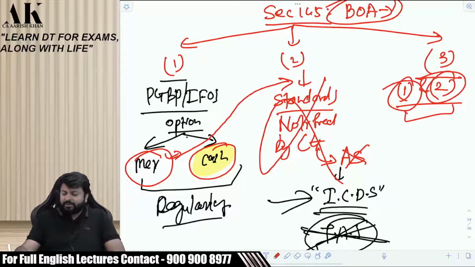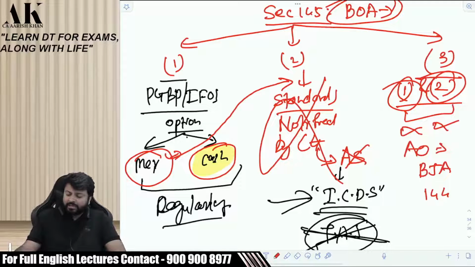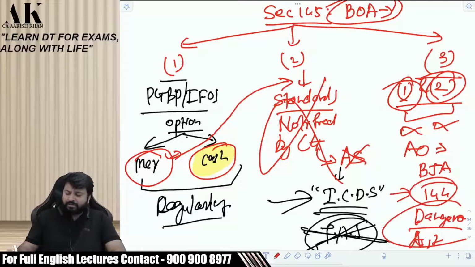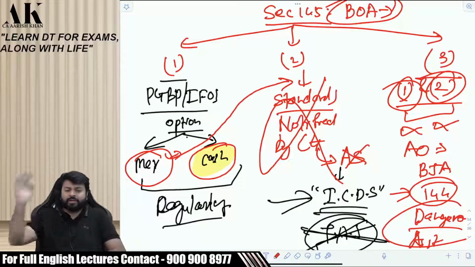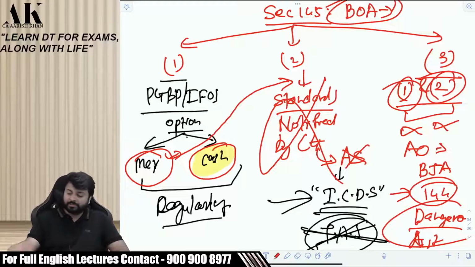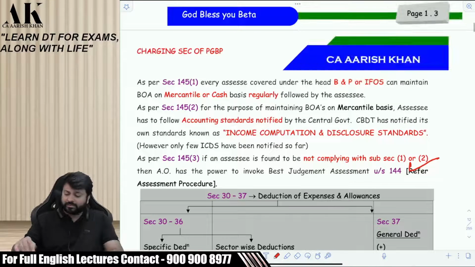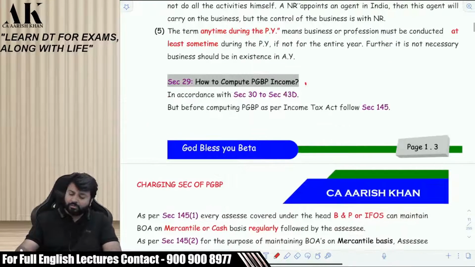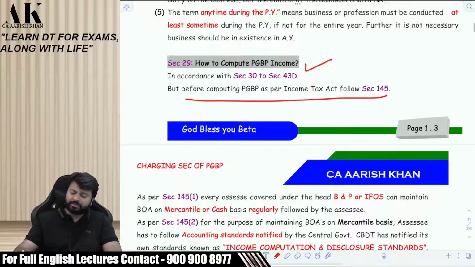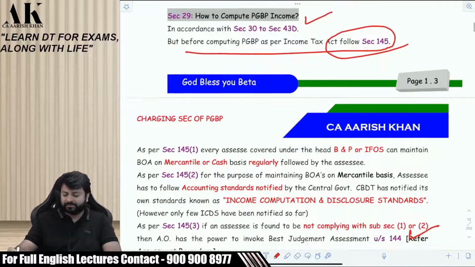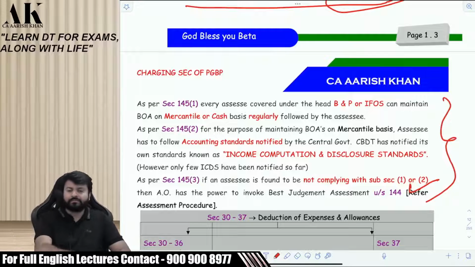In either of the case, if you violate subsection 1 or subsection 2, then the assessing officer will do a best judgment assessment of yours under section 144, which is very dangerous assessment. Very dangerous. For more information, you need to learn the chapter of assessment procedure later on. We cannot speak about that as of now. So you can just go through these 3 points which I have said just now. How to compute PGBP income, but before computing PGBP income, you have to follow what? 145. You can just read these 3 points. Okay.